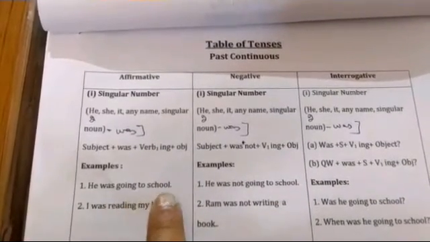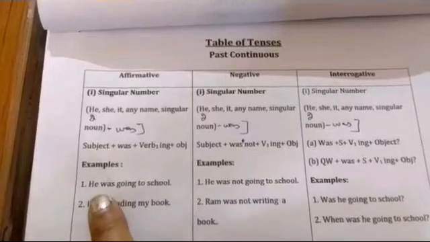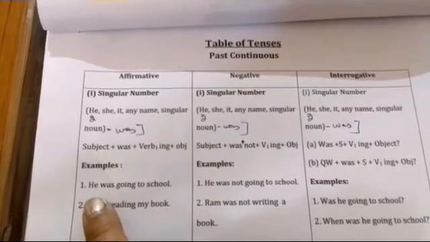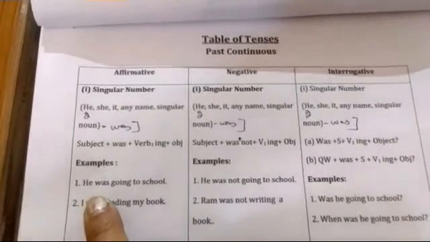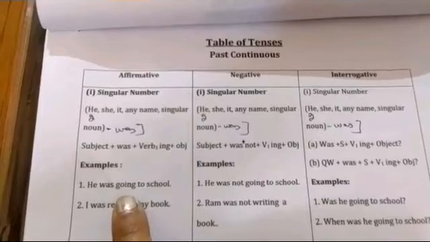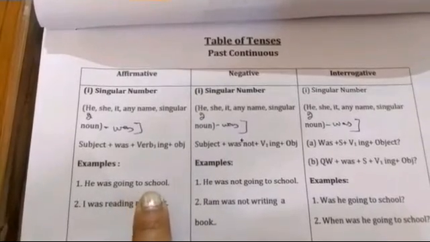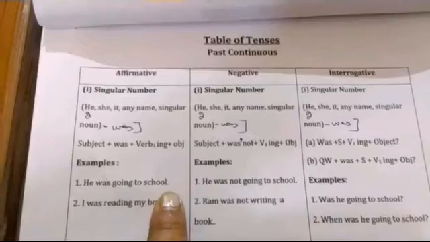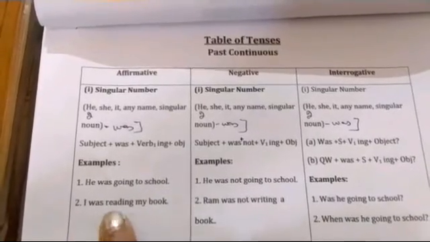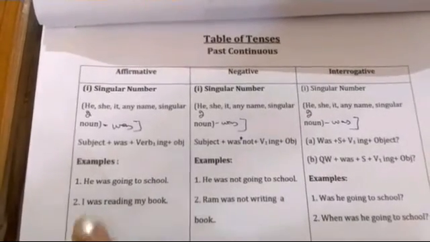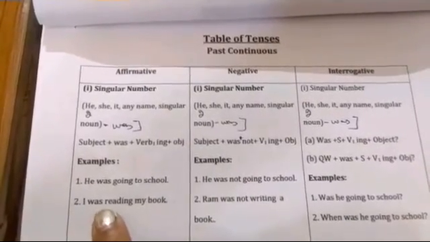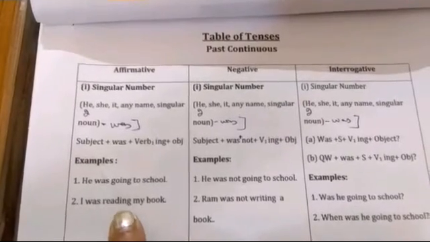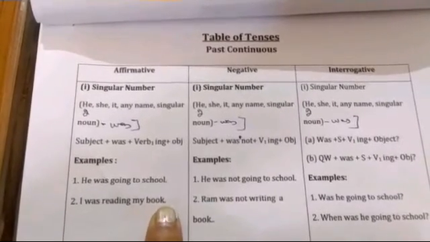He was going to school. So we use was with the singular number he, and then V first and ing and then object. So he was going to school. The same, I was reading my book. I was singular and then V first plus ing and then object.